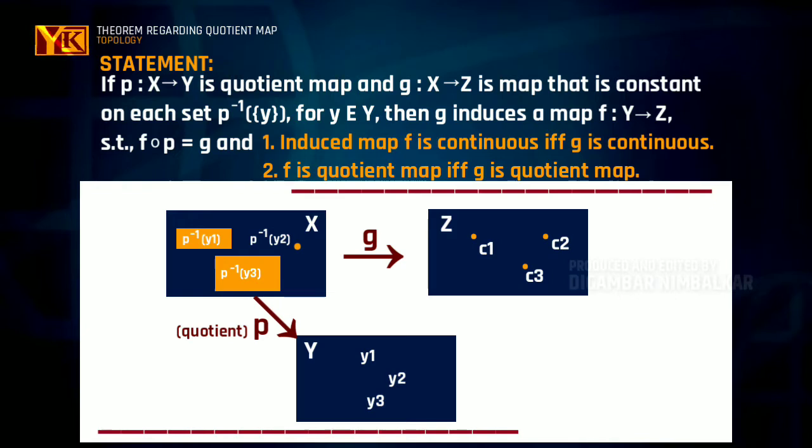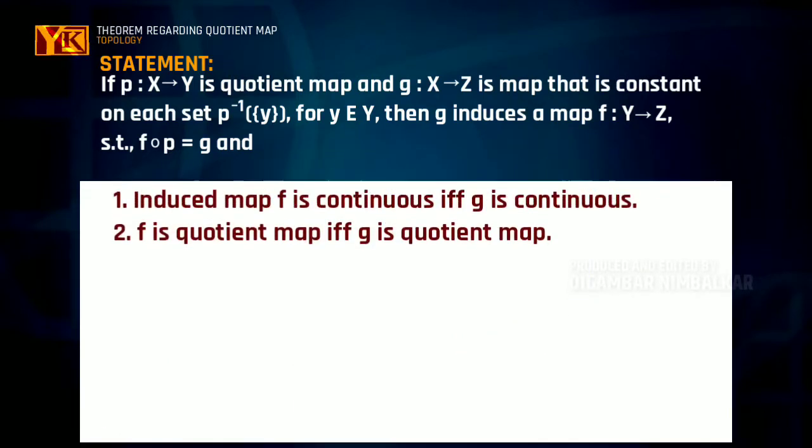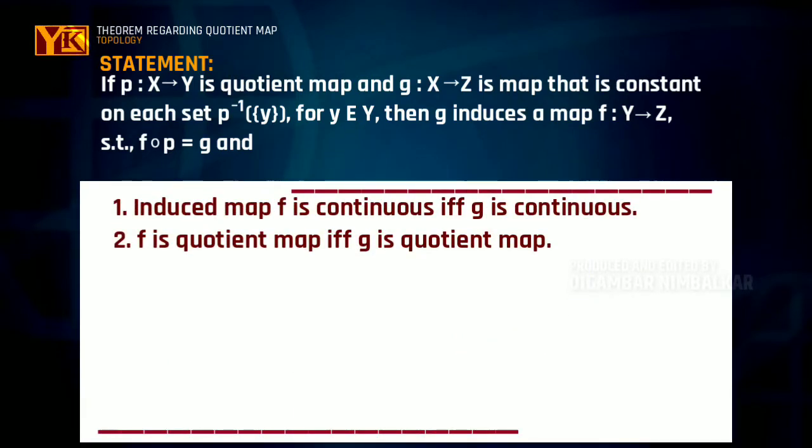Then the function g induces a map f from space Y to Z such that g is the composition of f with p. That is, f composition p is equal to g. And then we have to prove that the induced map f is continuous if and only if the map g is continuous, and f is a quotient map if and only if g is a quotient map.